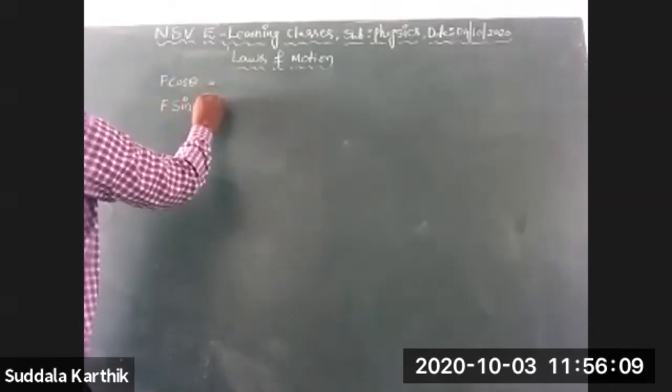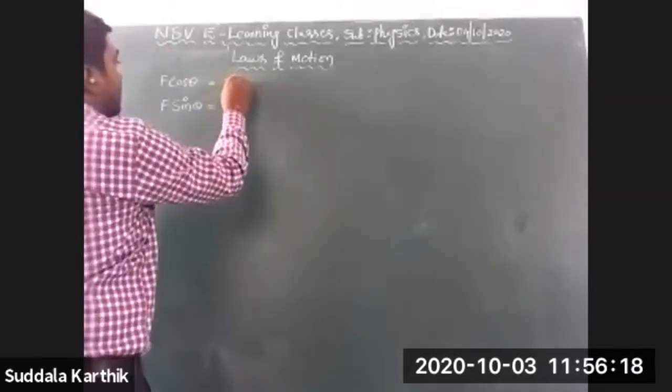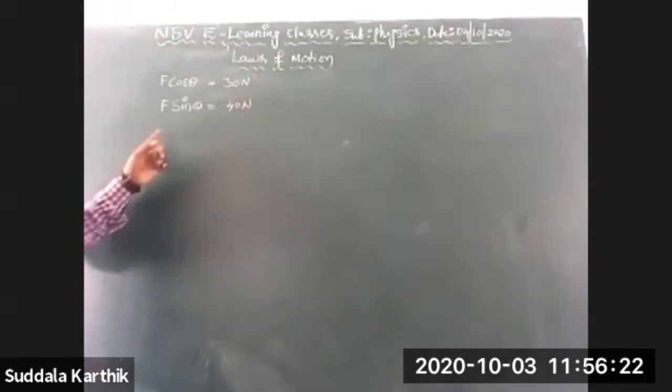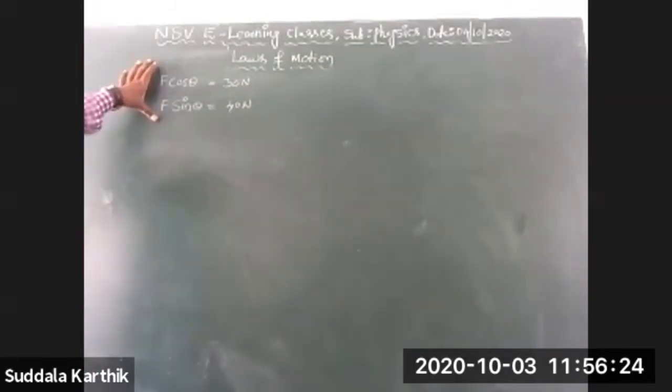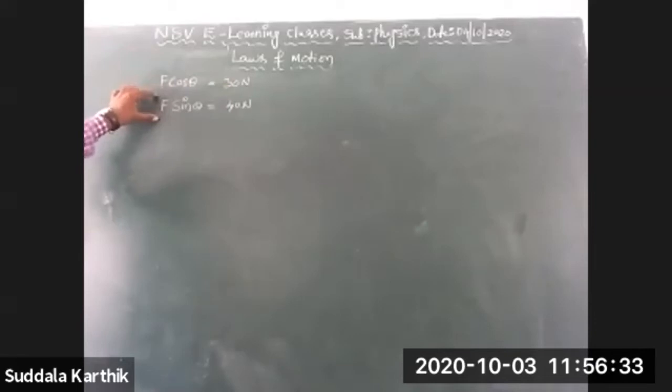You know very well about this. The forces given in the question are 30 newtons and 40 newtons. Horizontal component of the force, F cos theta, equals 30 newtons. Vertical component of the force, F sin theta, equals 40 newtons.